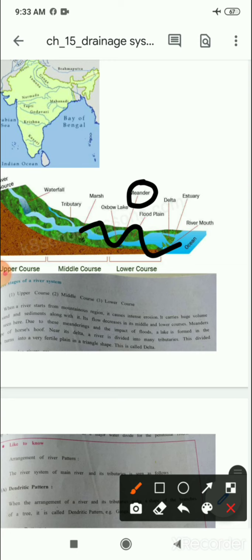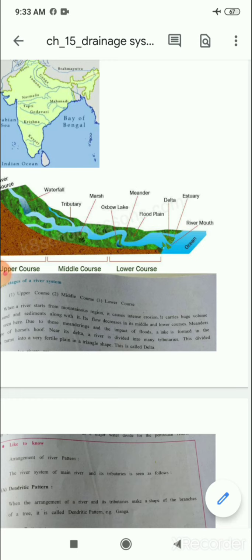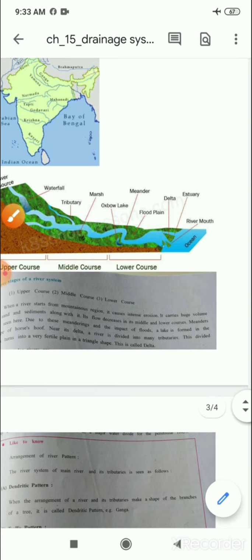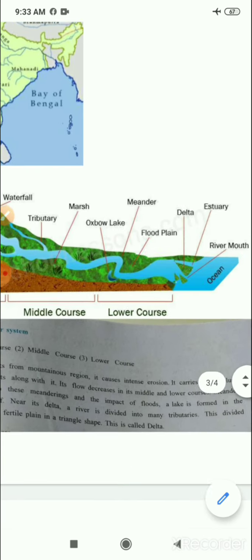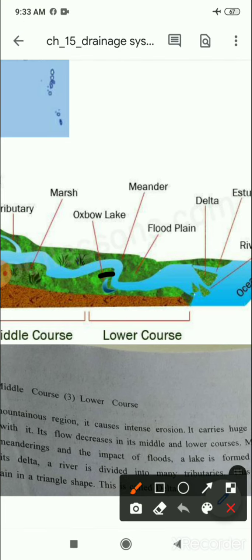Meanders are seen here, and due to the meandering and the impact of the flood, a lake is formed in the shape of a horse hoop. Horse hoop means horse foot, which is like a U shape.